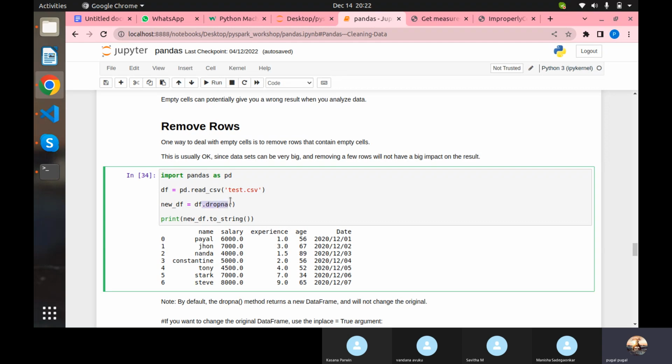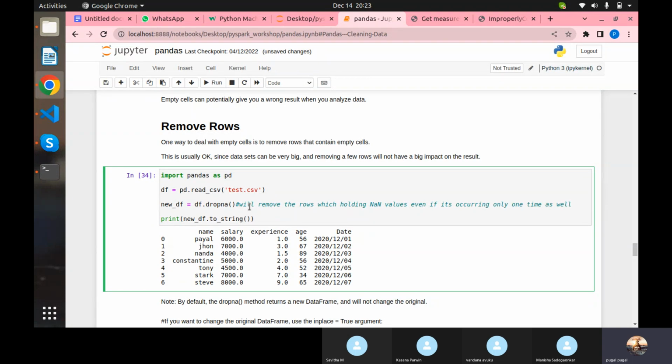So this dropna will remove the rows, actually not columns, rows, which are holding NaN values, or else zeros, NaN values anywhere, even if it is occurring only one time.